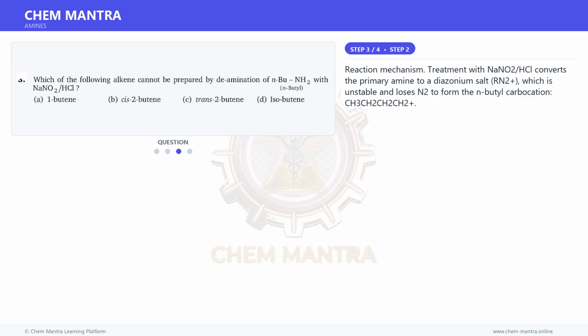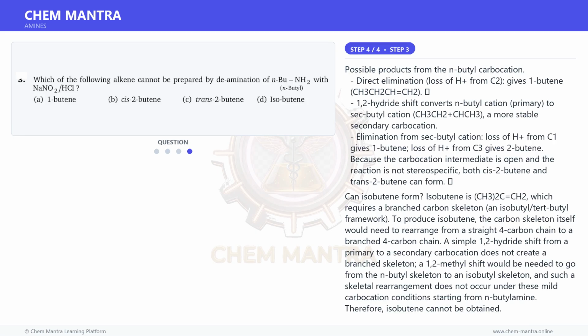Moving on to the next step. Reaction mechanism. Treatment with NaNO2/HCl converts the primary amine to a diazonium salt, RN2+, which is unstable and loses N2 to form the n-butyl carbocation, CH3CH2CH2CH2+. And for the final step.